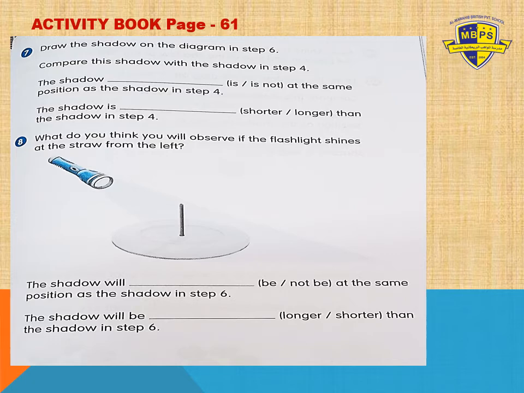Then step 8, what do you think you will observe if the flashlight shines at the straw from the left? If the flashlight shines from the left side, what can you observe? What will happen? The shadow will be or will not be at the same position as the shadow in step 6, or the shadow will be longer or shorter than the shadow in step 6.